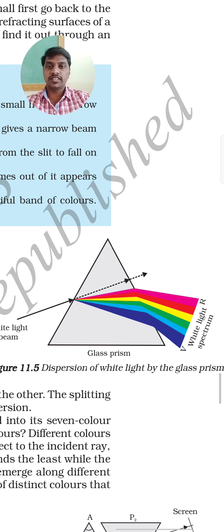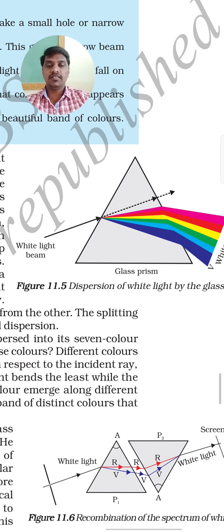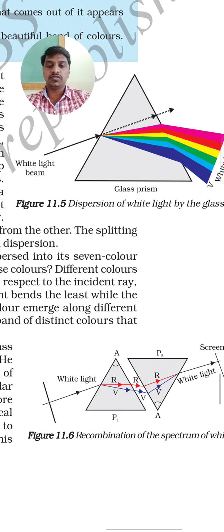That is a rainbow, we can see it in nature also. Whenever the light rays, the white light, pass through the raindrops, the raindrops act like a prism. That raindrop will separate the constituent colors of white light. So that's why we are getting the rainbow in the atmosphere also.